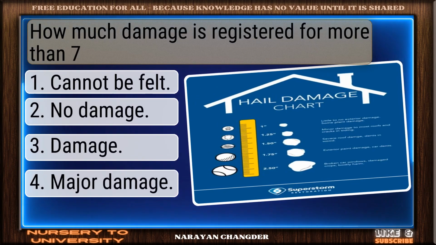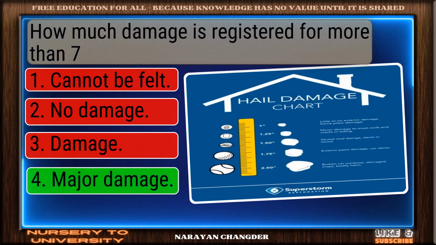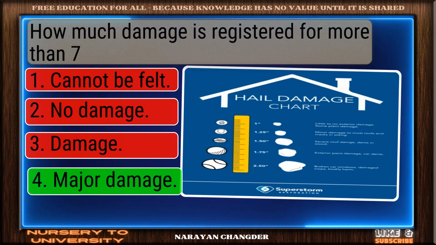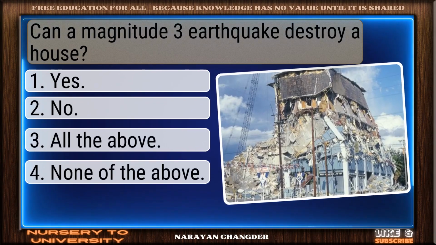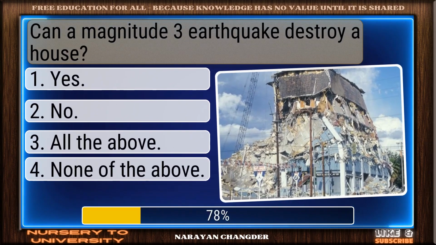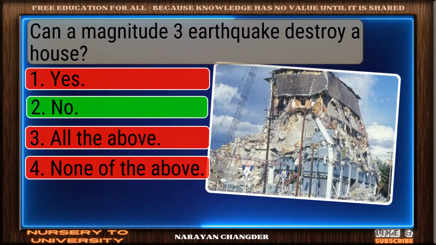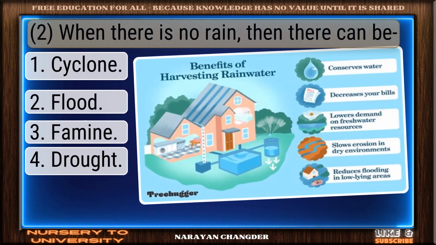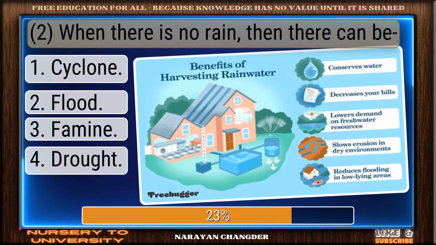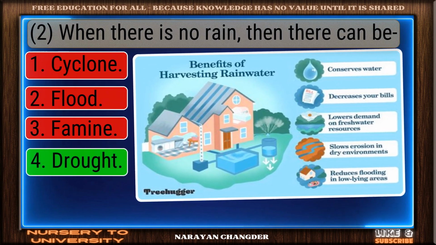How much damage is registered for more than 7? Bravo. Major damage is the answer. Can a magnitude 3 earthquake destroy a house? Well done. No is the right choice. When there is no rain, then there can be. Valid point. Drought is true.